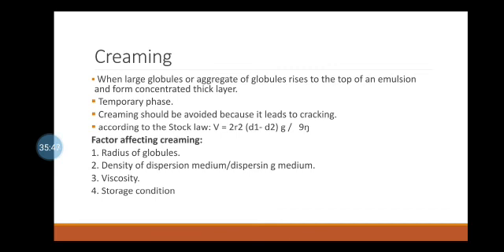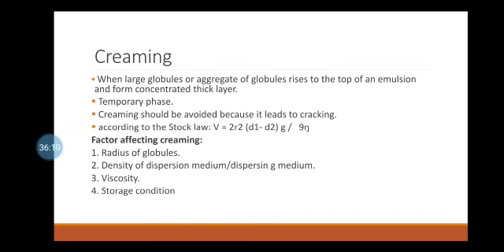Second one is the difference in density of the dispersed phase and continuous phase. The rate of creaming depends upon the difference between the densities of the dispersed phase and continuous phase. The greater the difference, the more will be the creaming. This difference can be reduced, but it is not desirable because it is not required therapeutically.